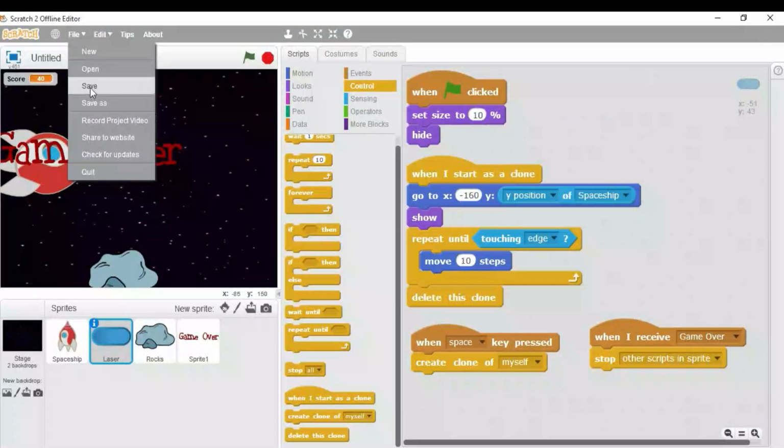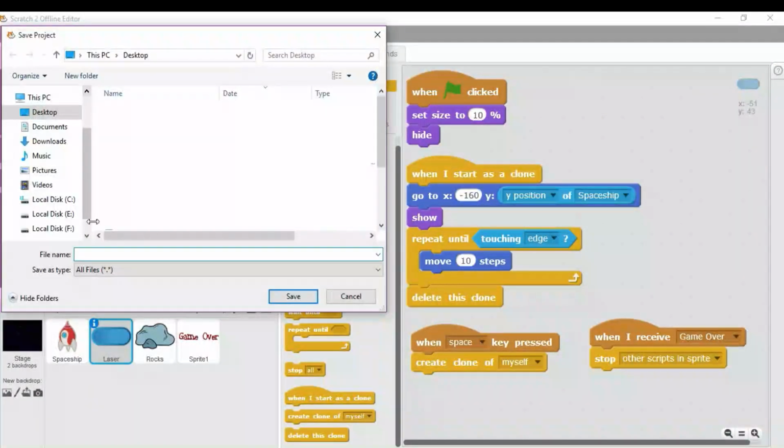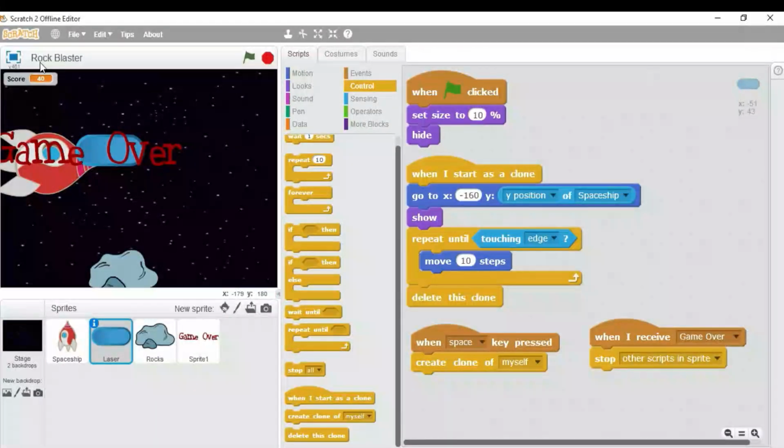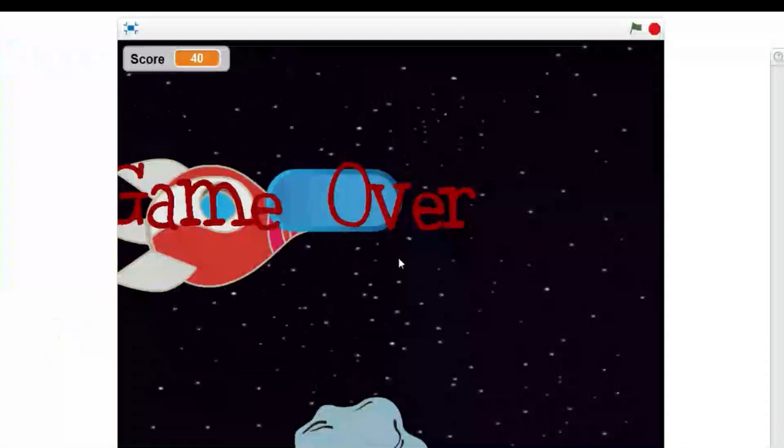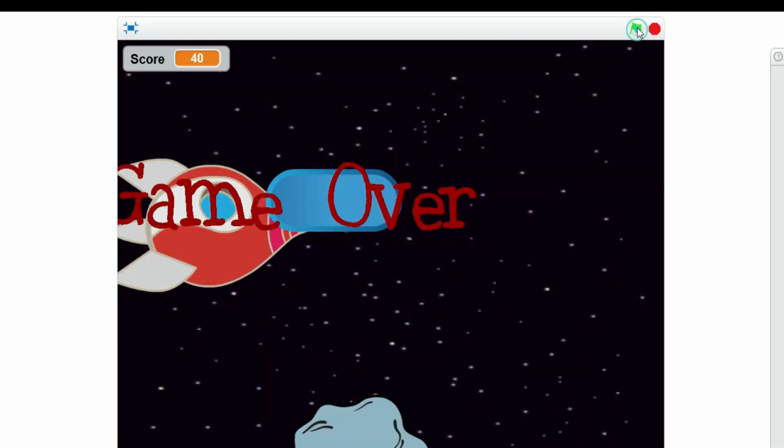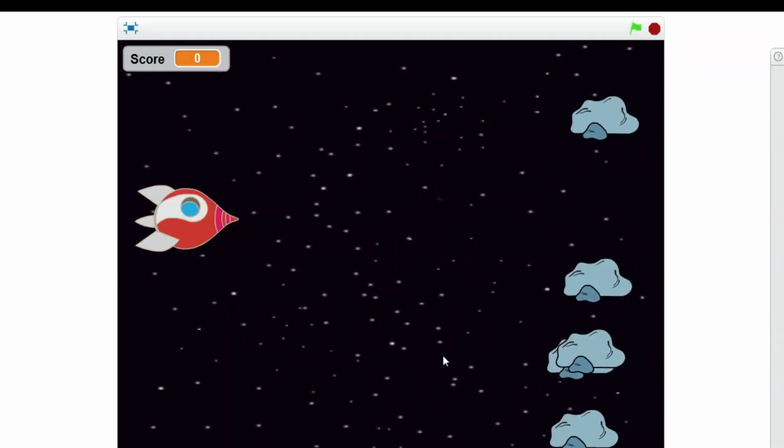So let us save this game first. Click on the file, click on the save. So I am going to give the name Rock Blaster and I am saving it on the desktop. You can make sure where you are going to save this game and click on the save button. So here you can see Rock Blaster game here on the stage header. Now click on this full screen button, click on this green flag and see it will look like this.